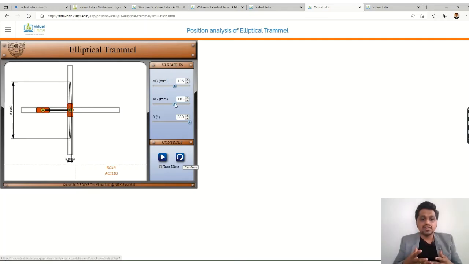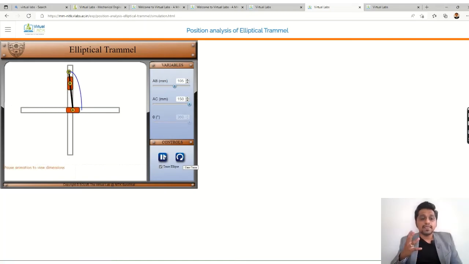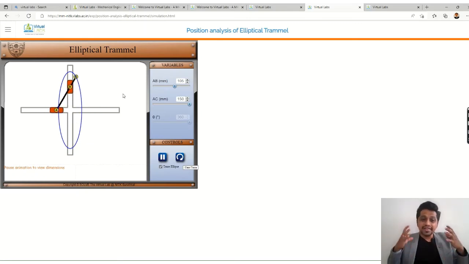At the value of AC, say 105, I'm getting a straight line. So you can check out this thing, like when AB is equal to AC, you will be getting a straight line. So this is how you can analyze the thing, you can get the information, you can get the knowledge, you can see how the different mechanisms work, what are the parameters that affect their motion, and how you can change those things. So all these things you can learn with this platform, right?